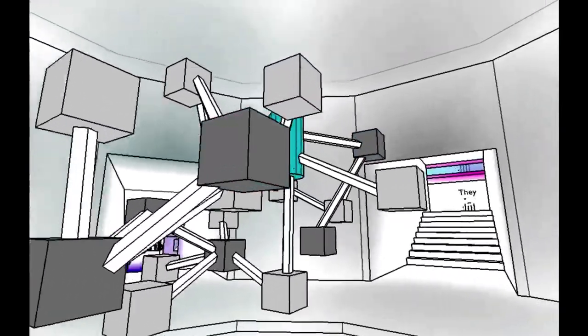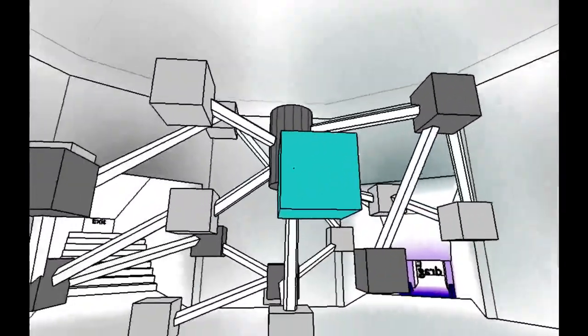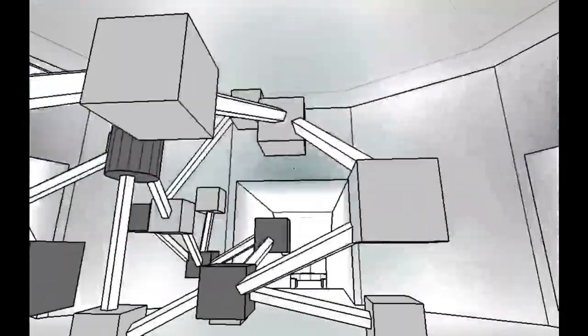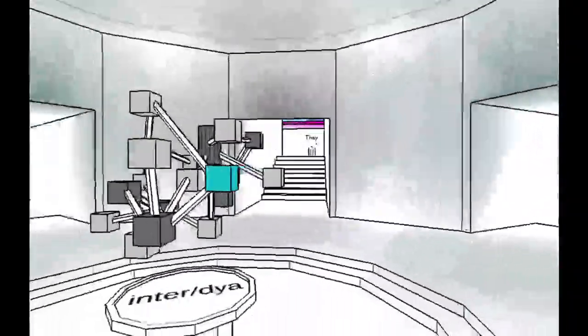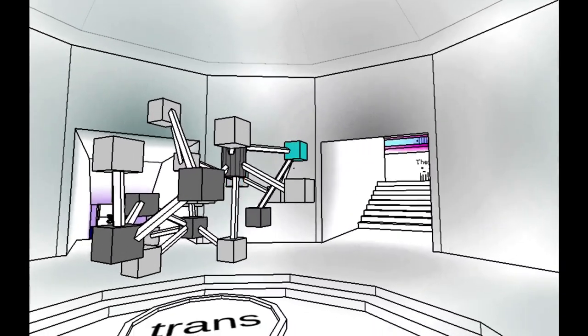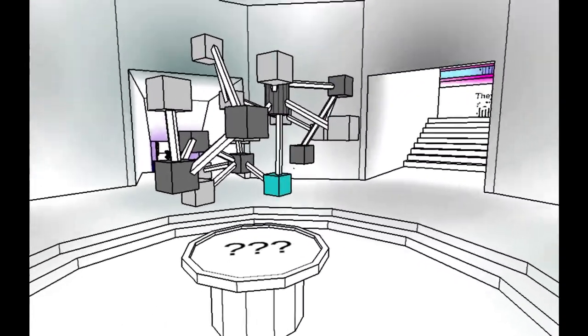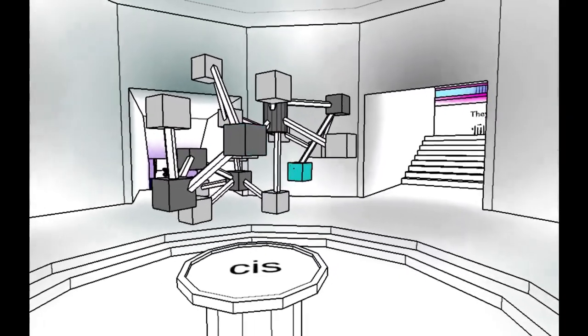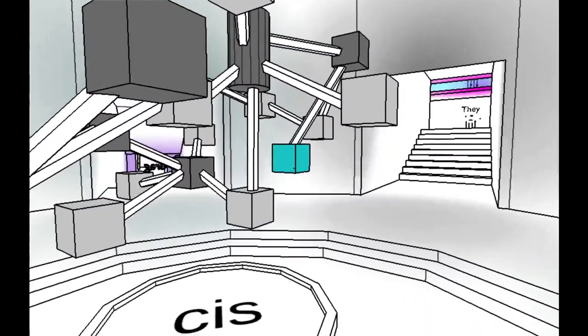Clicking on these doesn't seem to do anything. My first instinct is that this is a map of the place, maybe? Oh, it is a map of the place. Look, at the bottom it's like... Okay, so that was the starting area.